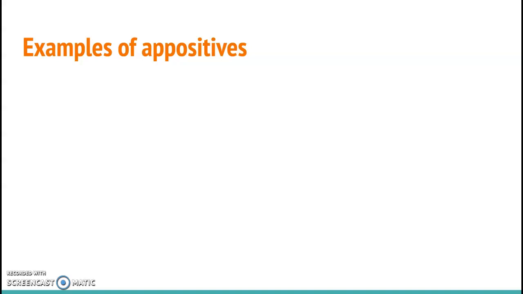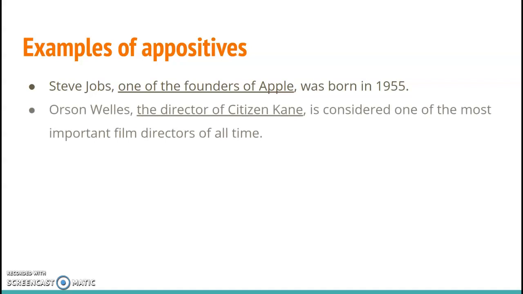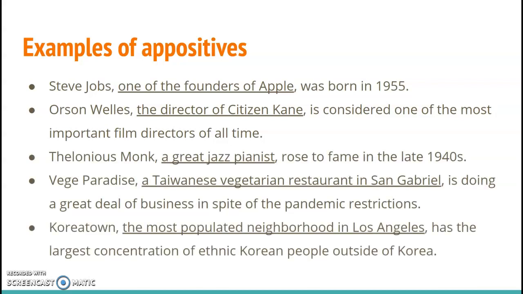So here's some examples of appositives. Steve Jobs, one of the founders of Apple, was born in 1955. So the appositive here is one of the founders of Apple. Orson Welles, the director of Citizen Kane, is considered one of the most important film directors of all time. So here we have the appositive, the director of Citizen Kane. Here are a couple more examples for you.